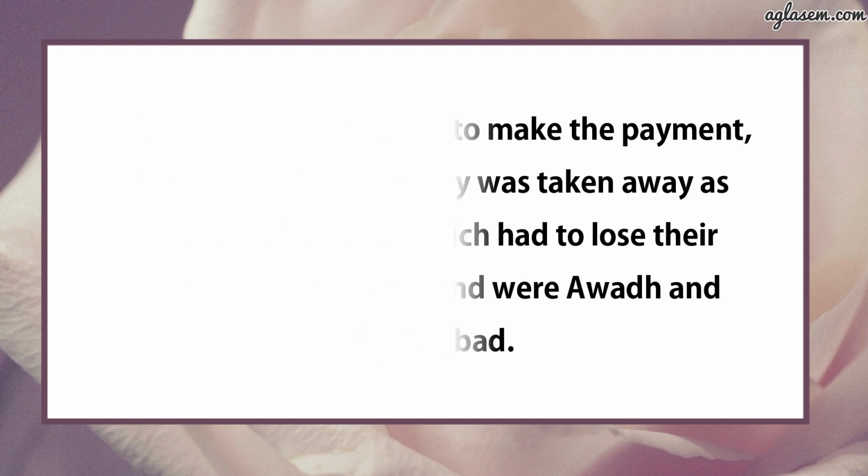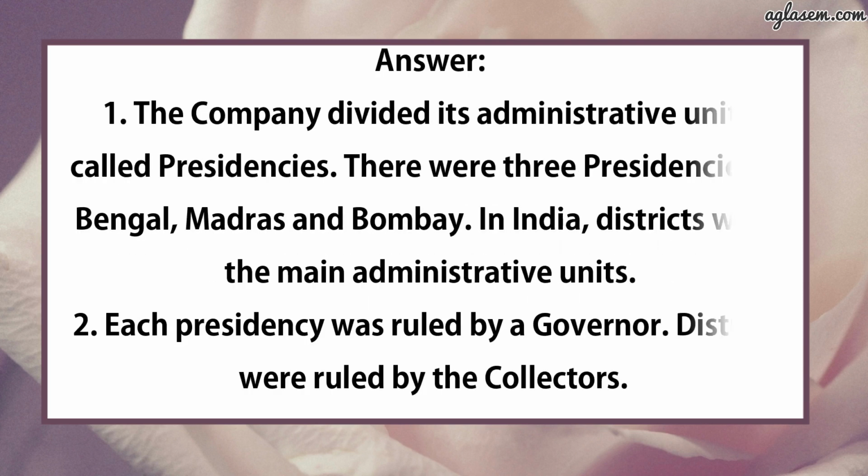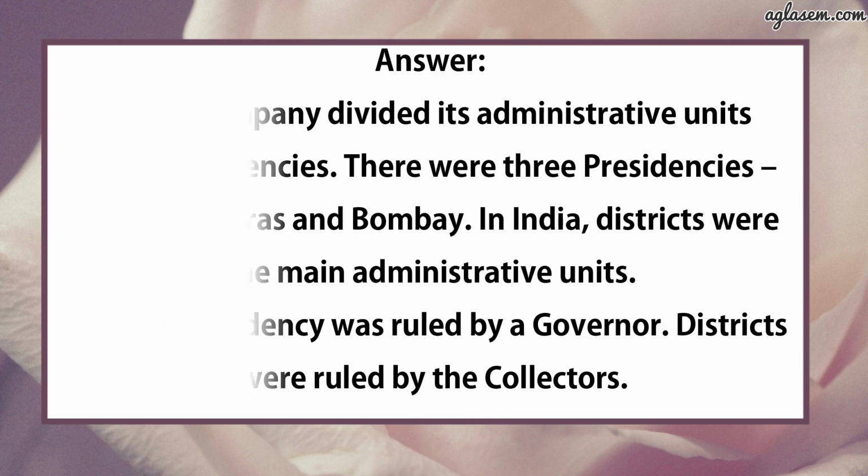Further, question number 8 says, in what way was the administration of the company different from that of Indian rulers? So the answer is, first, the company divided its administrative units into presidencies. There were 3 presidencies, Bengal, Madras and Bombay. In India, districts were the main administrative units. Second, each presidency was ruled by a governor. Districts were ruled by the collectors.